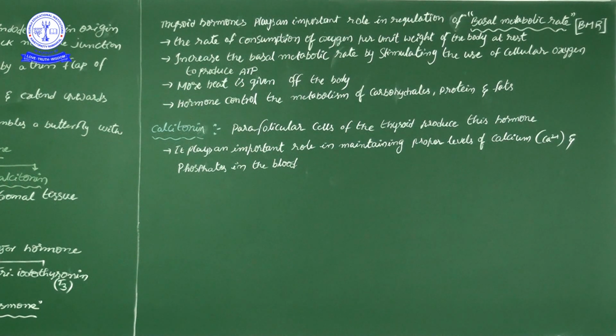See, place the pointer here. Okay, then it plays an important role in maintaining the proper levels of calcium, Ca2+, and potassium. Sorry, not potassium, phosphate, in the blood. So calcitonin is produced from the parafollicular cells, and its function is to maintain the calcium and phosphate levels in the blood.